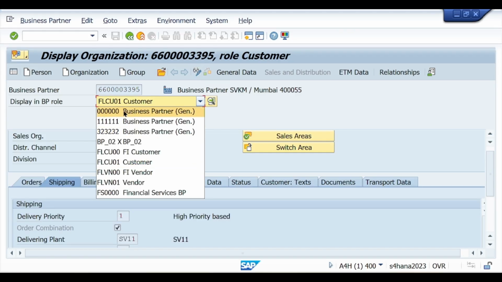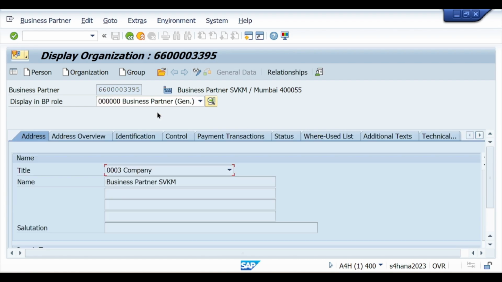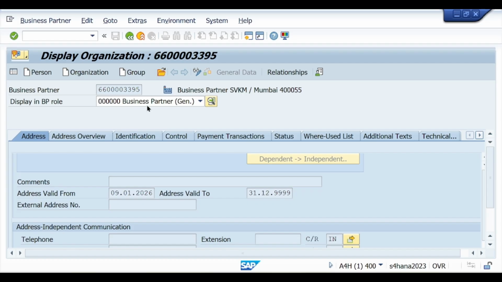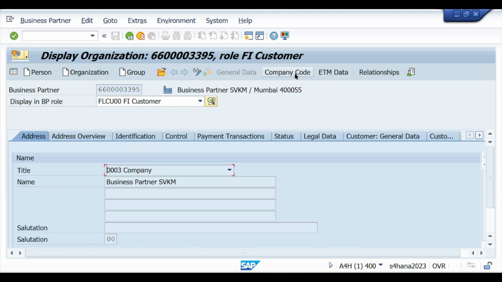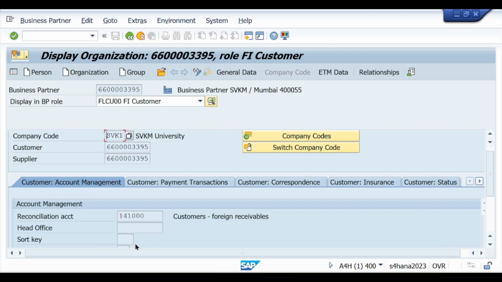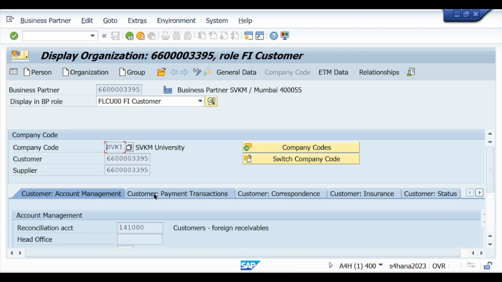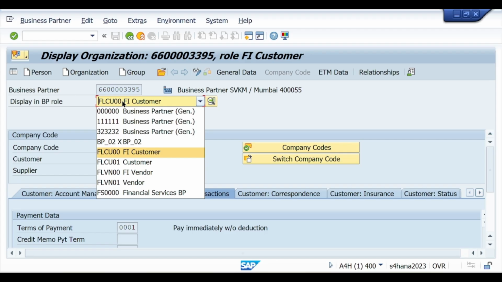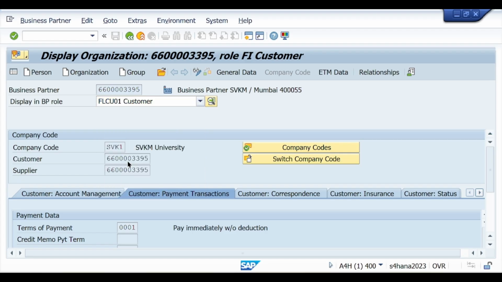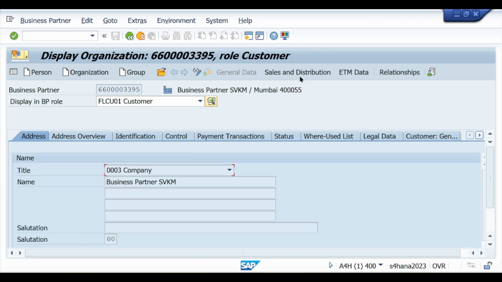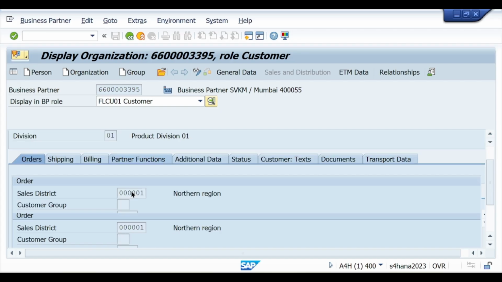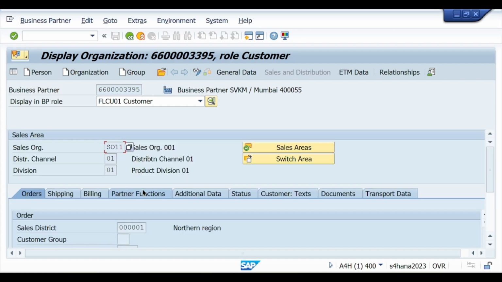Now you can see business partner, this is for your general data. Similarly if you want to see your FI customer related information, you can see all the information about your customer. Similarly if you want to see sales and distribution related information for your customer, you can also see here what you have maintained.